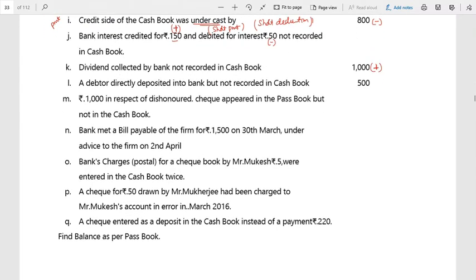Next, a debtor directly deposited into the bank but not recorded in the cash book. So again, it is a direct deposit to the bank. In the bank, it is increased because in the destination it is already increased. In the cash book, it is not recorded. Therefore, what am I supposed to do? We have to add it. Once again, we have to add.